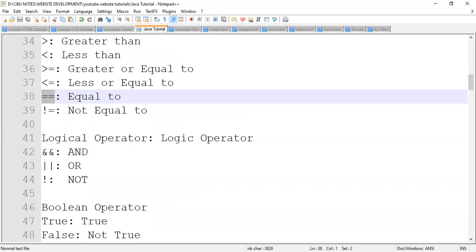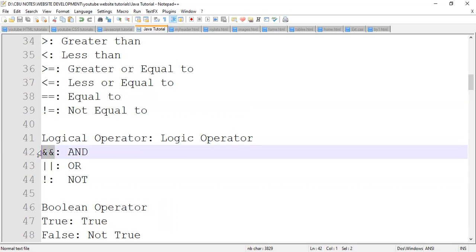So the symbols that we use to combine such things are these double and symbols. So these double and symbols basically means and. So if I want to say x is equal to 10 and b is equal to 10, we'll be using these symbols to substitute and. So this means and, right?